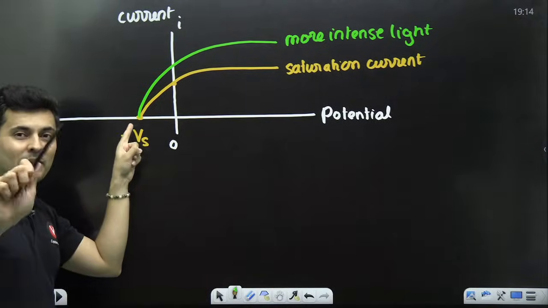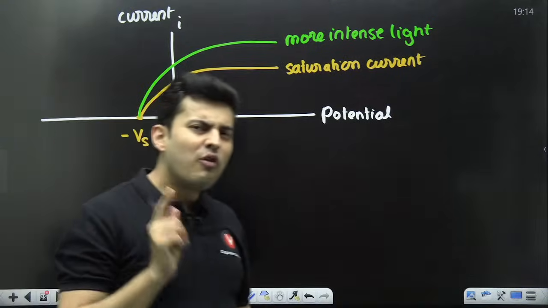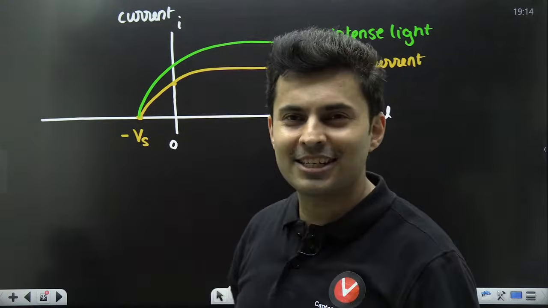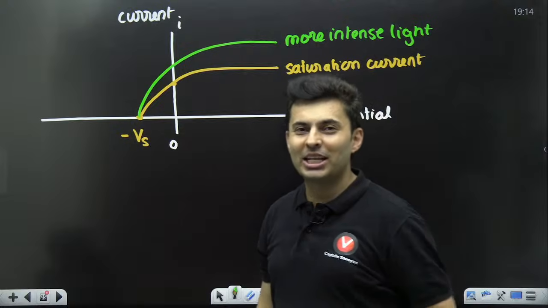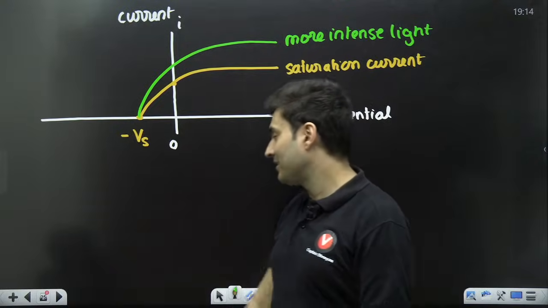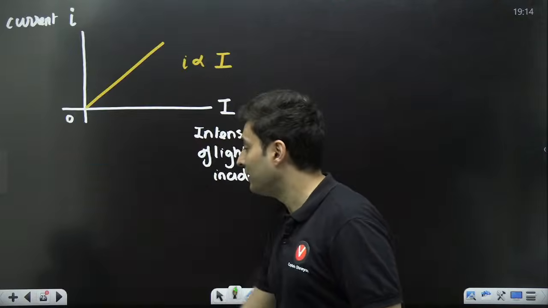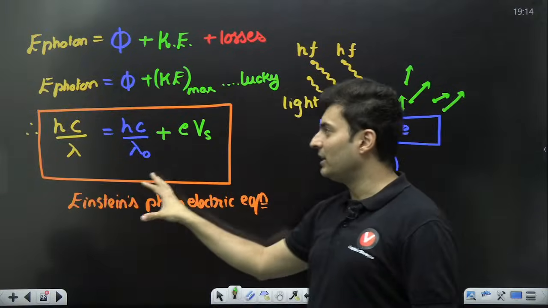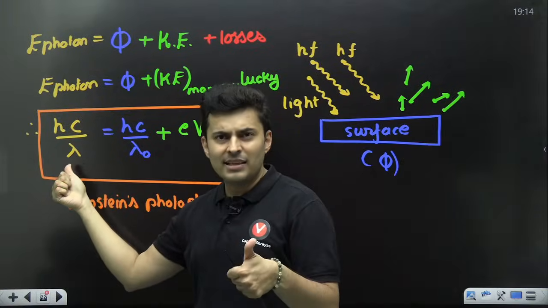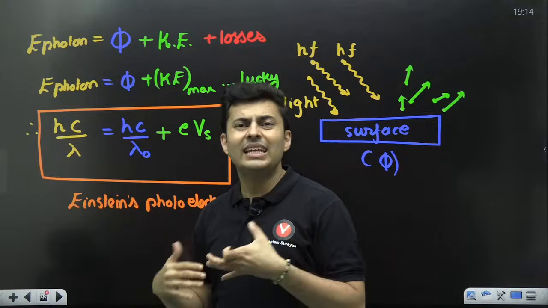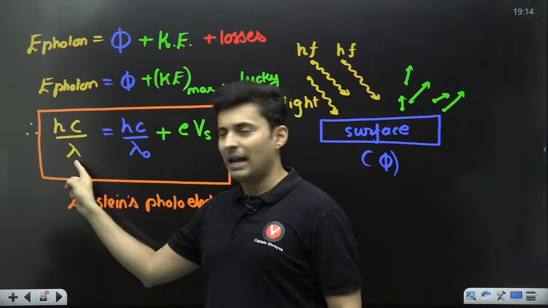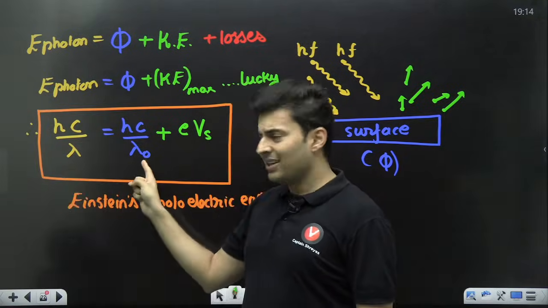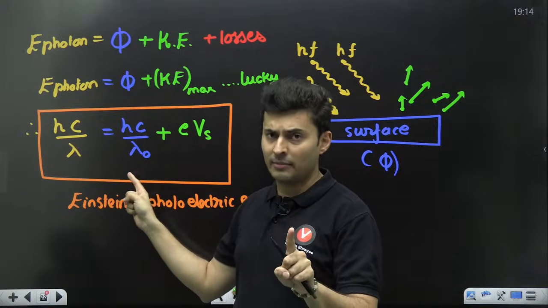Interesting thing, the stopping potential does not change. Why won't the stopping potential change if I increase the intensity? This equation will give you the hint. Light is the same color I am using, only intensity I am increasing. So lambda has not changed. Metal is the same, lambda naught is the same.